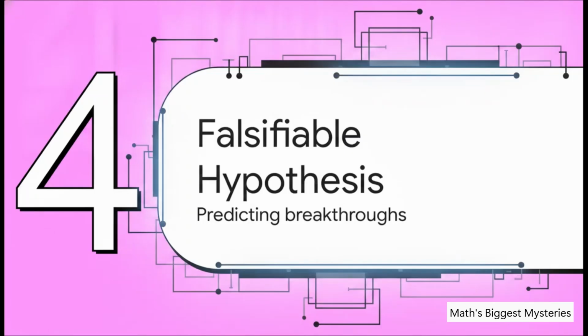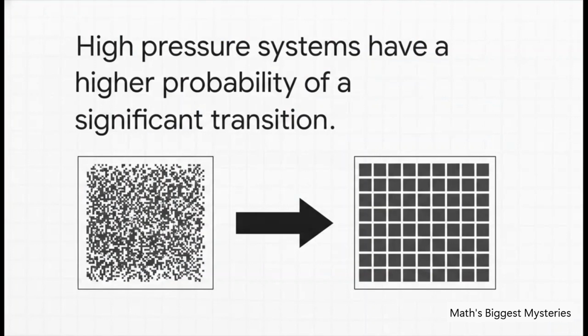Which brings us to Section 4, the falsifiable hypothesis, predicting the breakthroughs. So, what does this all mean? Well, using this pressure concept, the framework gives us a highly falsifiable hypothesis. It states that mathematical systems showing sustained, high structural proof pressure actually have a much higher probability of undergoing a major transition than low-pressure systems.